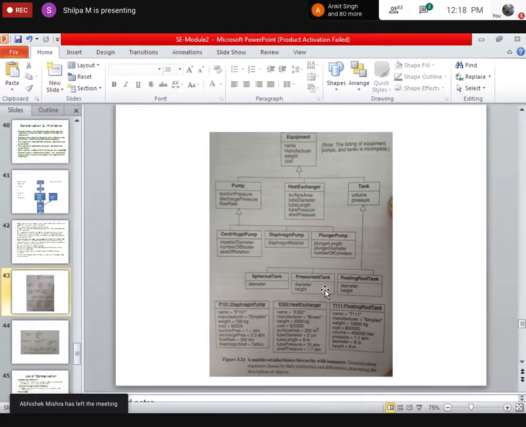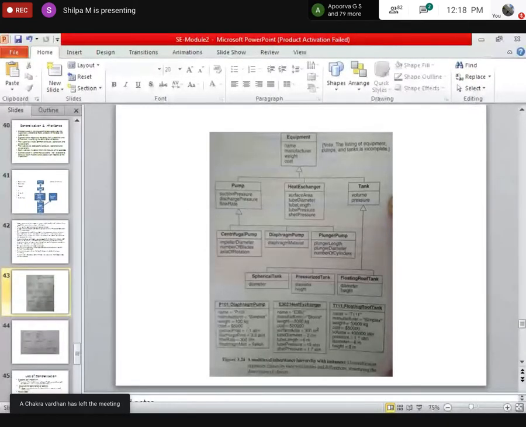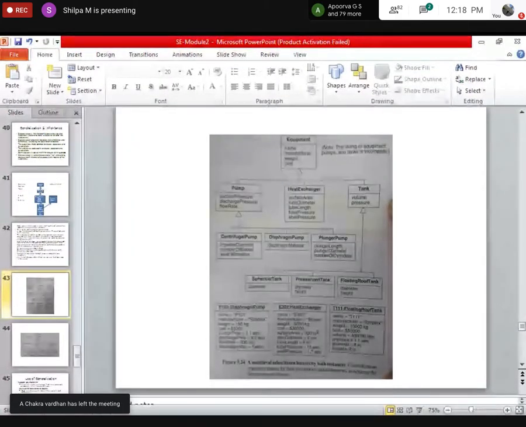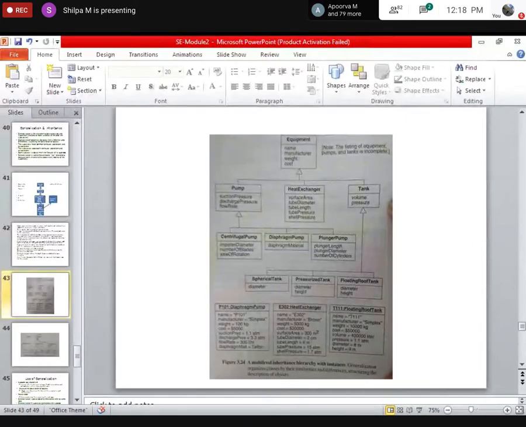Let's not go to inheritance. Based on whatever I have taught you in the earlier classes, how many classes are there? Okay, I will ask a person. Asta, can you tell me how many classes are there? At least first let me know you're online.